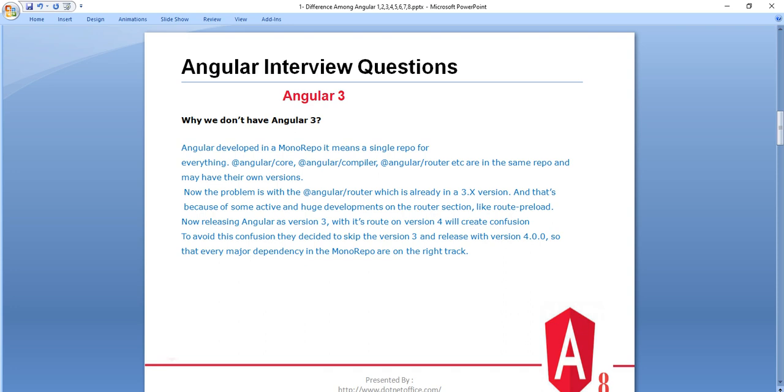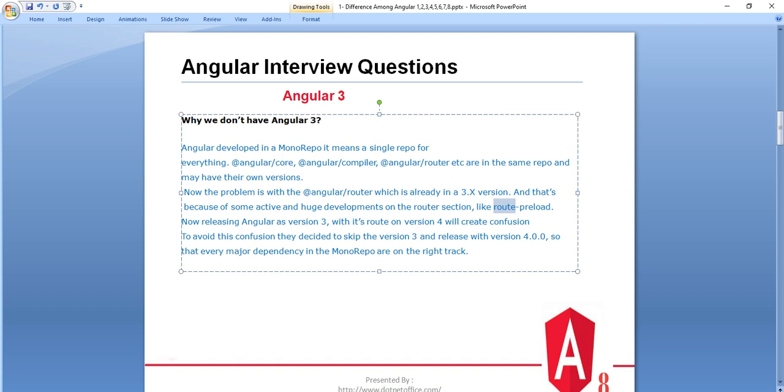Take the example of the router, which was already released as a 3.x version because of some active and huge development on the router section, like route preload. So if we release Angular with version 3 when there is a major change on the router, then the router on version 4 will create confusion.